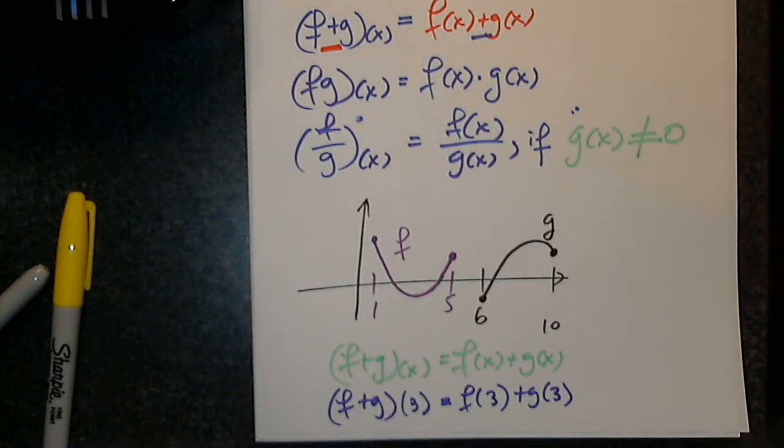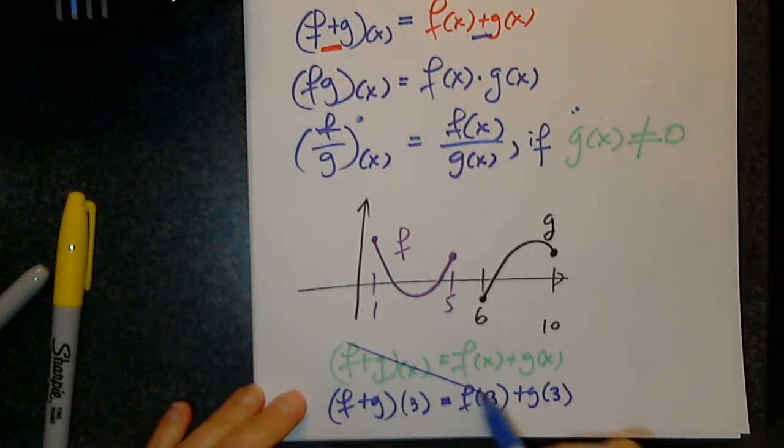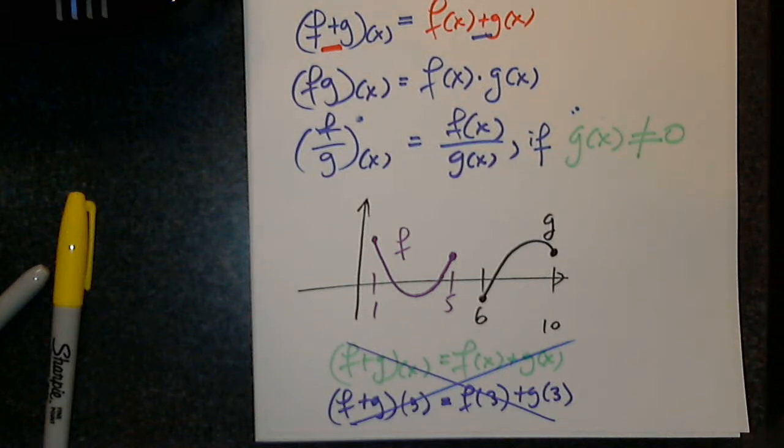So one doesn't include 3. Exactly. Which function is undefined at 3? g. So bottom line is, I cannot create this function. It means nothing. There is not one single x value that I can plug in it. So conclusion then, in order to find the sum, difference, product, and ratio of two functions, what has to happen? They have to have a common domain.